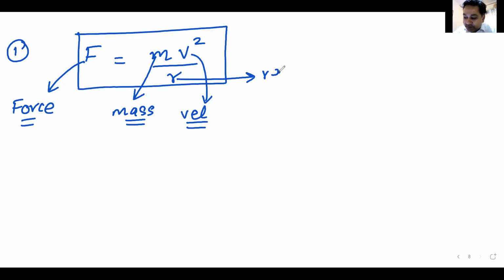It is radius or length. Radius is nothing but a length. So now please apply. Yes, Karthik, you are correct. Yes, you are also correct. Now tell me whether this equation is correct or not. F is equal to mv square by r. Apply everything that you know and tell me if this equation is correct or not.